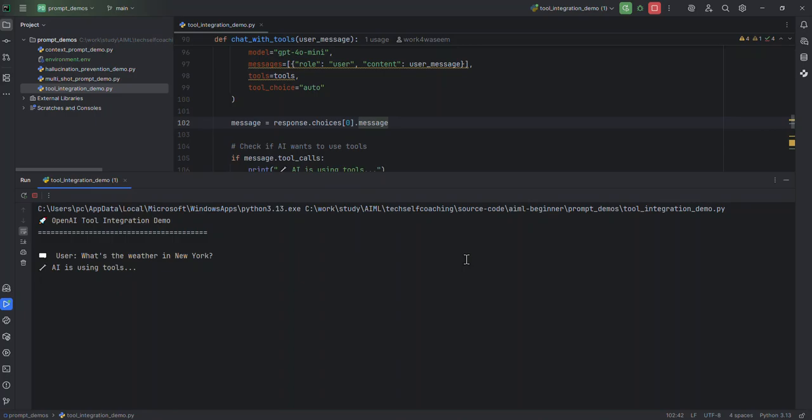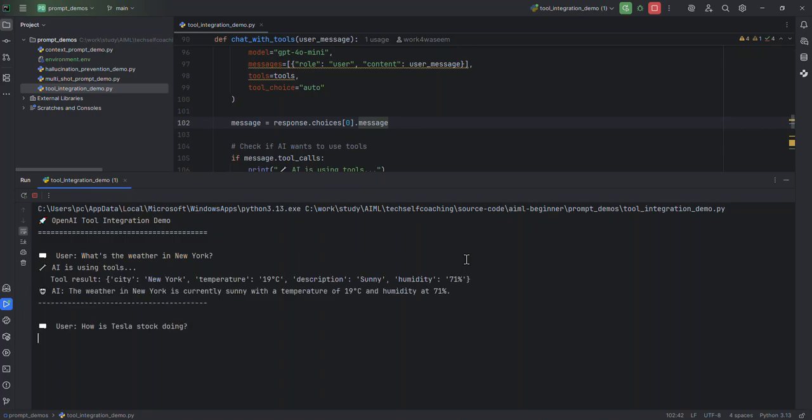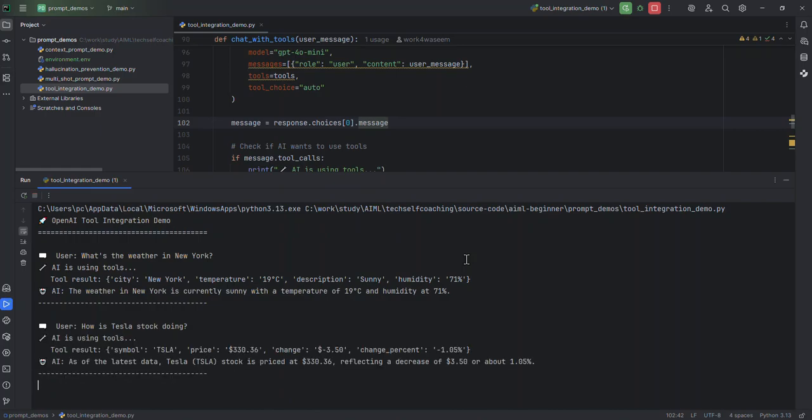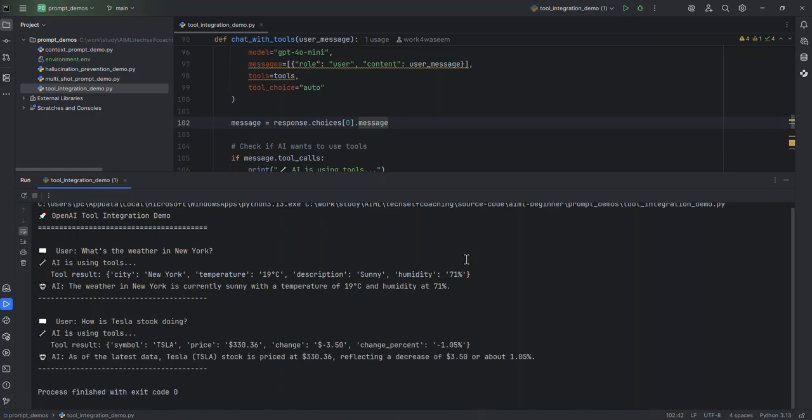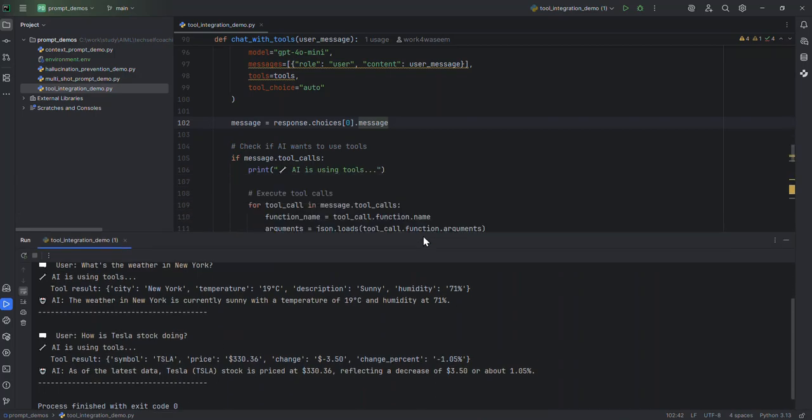All right, it's trying to get the weather for New York. Yep, it got it. So the city is New York, temperature is 19 degrees centigrade, description is sunny, and humidity is 71. And same is the case if you ask how the stock is doing for Tesla. Right now, Tesla is trading at $330.36. That's how the integration works and model capabilities have been increased.